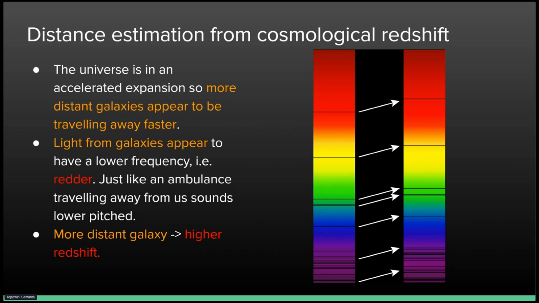It is just like the ambulance example we used in the previous slide. And hence, the more distant a galaxy is, the faster it's moving, and hence the higher its redshift. And this is how we estimate how far away galaxies are from us.